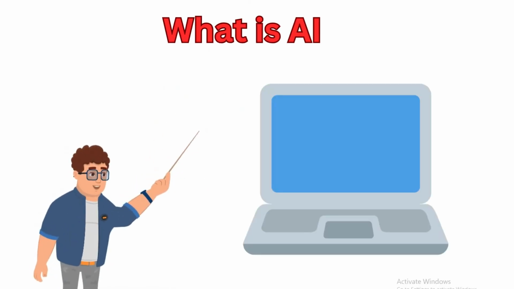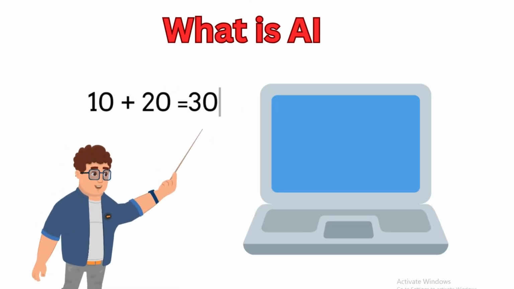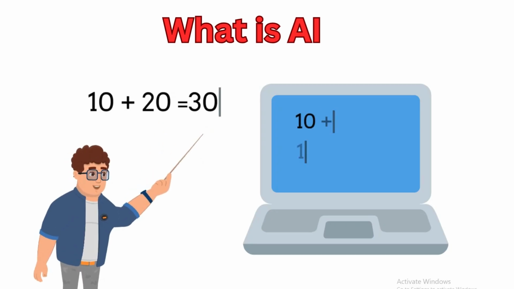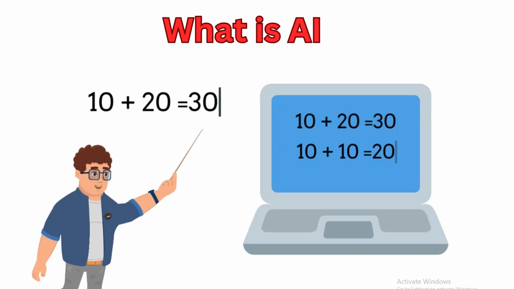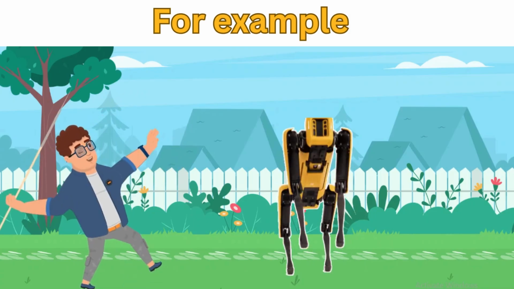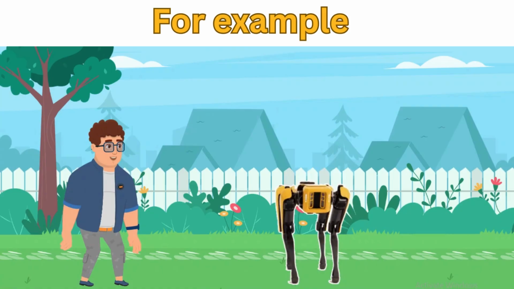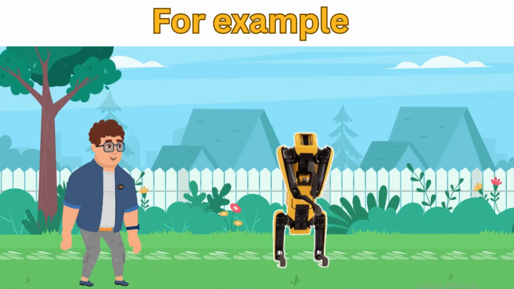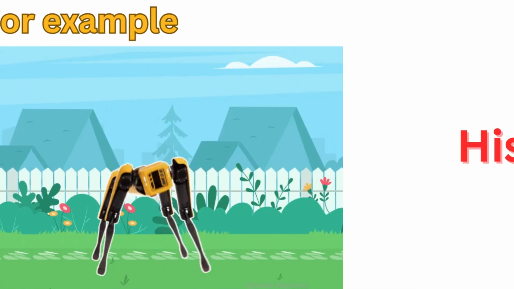AI stands for Artificial Intelligence. It's like teaching computers and machines how to think and solve problems, almost like a human. Imagine you have a robot dog. If you show it how to fetch a ball a few times, it learns how to do it without you telling it every time. So that's AI. Now let's see the history of AI.